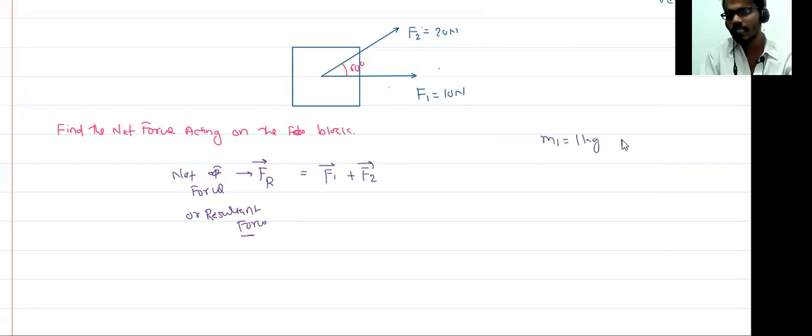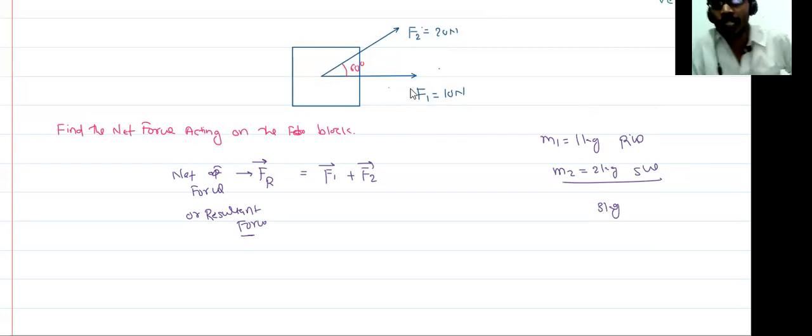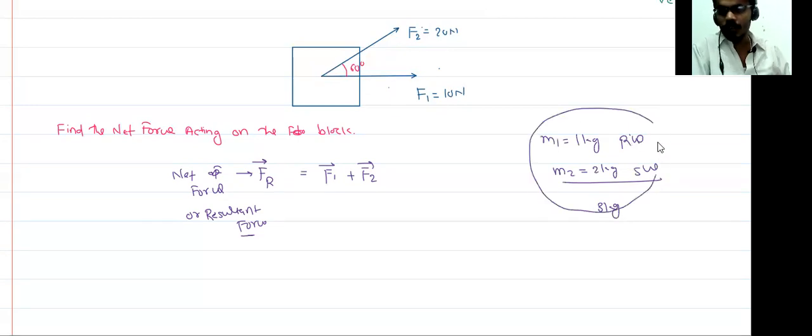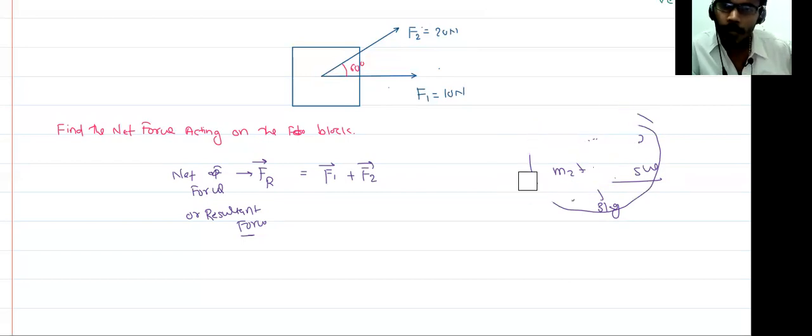Now the question comes into the mind. Suppose we have 1 kg rice and 2 kg sugar. So you can easily add these two quantities, and you get 3 kg. But when you add these two forces, force is a vector quantity, so you cannot add like this. You cannot add this force like a scalar quantity. So how can we add?